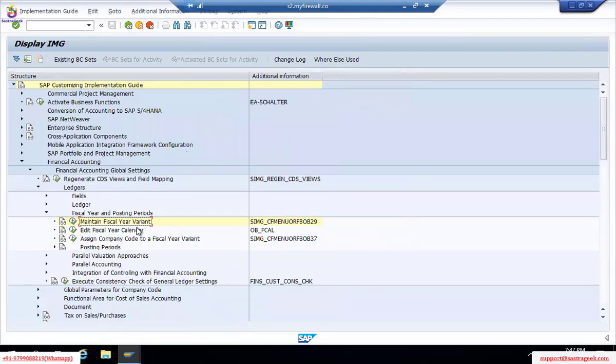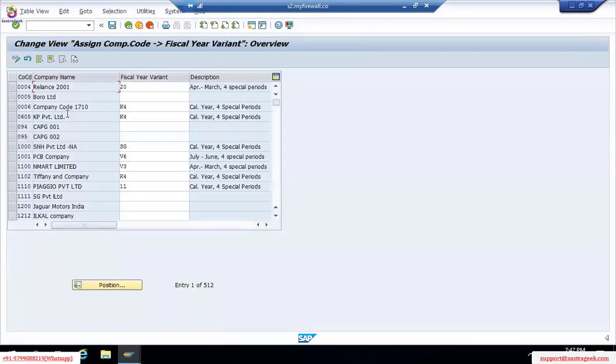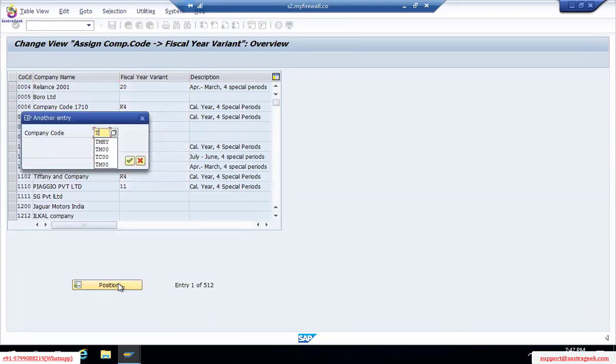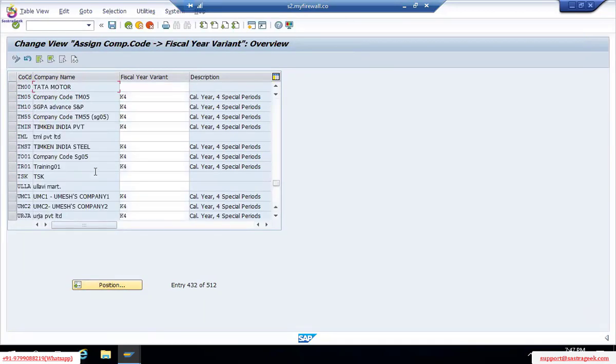Next step, step 2: you will be assigning the company code to the fiscal year variant. We will assign our company code to our fiscal year variant. The transaction is OB37, then enter. IMG activity, same path, we are not going anywhere. Position, give your company code TM00, I guess, if I'm not wrong, Tata Motors, TM00. Here we will give V3.